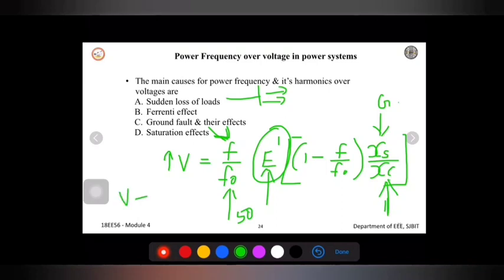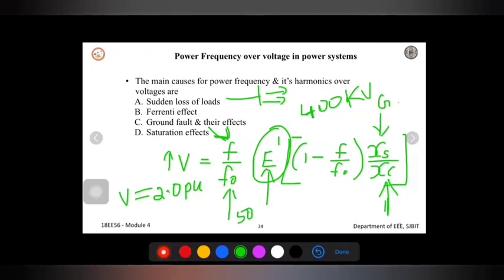This voltage will be increased to 2.0 per unit on a 400 kV line. If I am rejecting a load on a 400 kV line, then there will be a voltage increase of 2 per unit. Just imagine it is doubling the voltage.